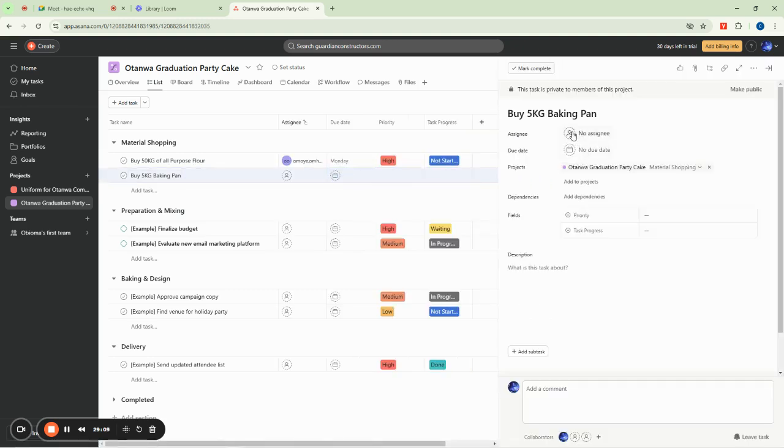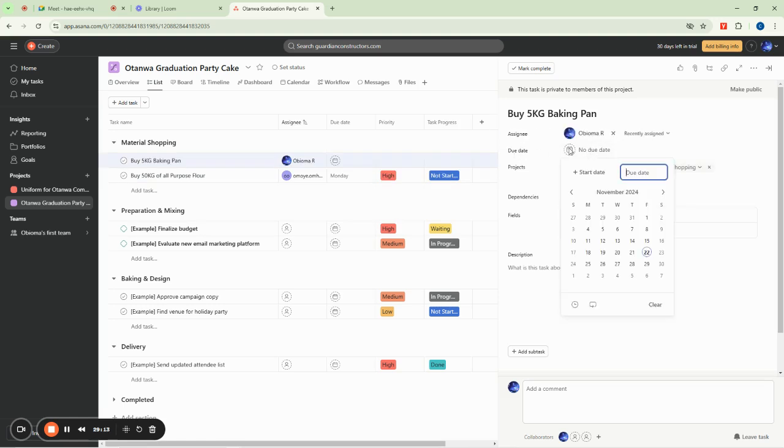You can come here now, assign it to somebody, assign it to myself, and the due date, of course, is going to be on Tuesday after these people that went to market have returned. Tuesday is going to be the 26th.